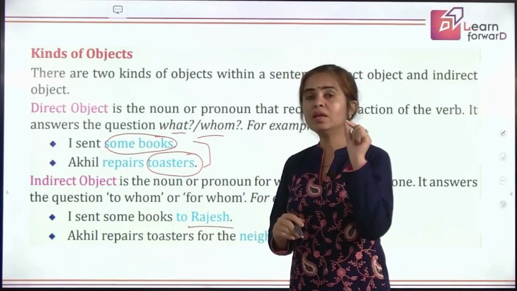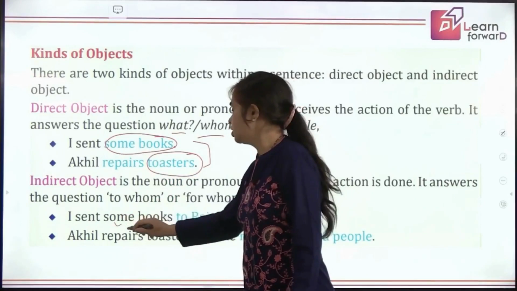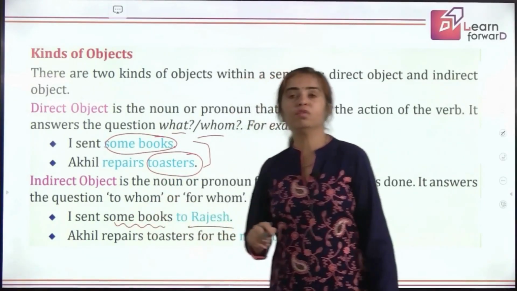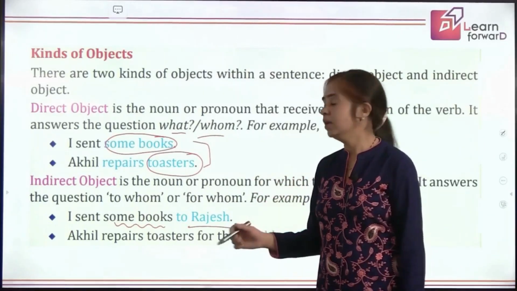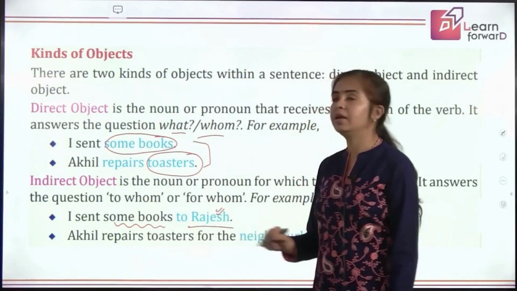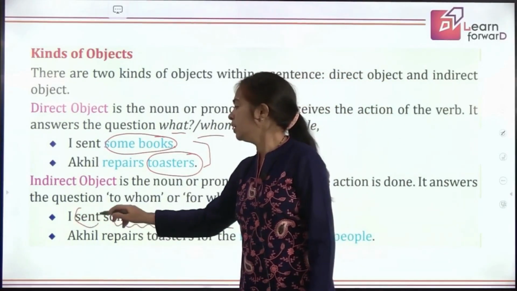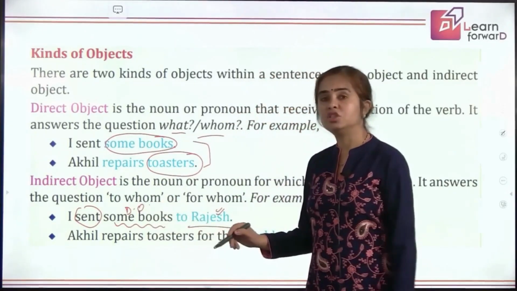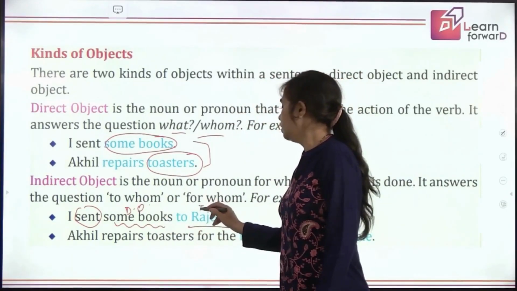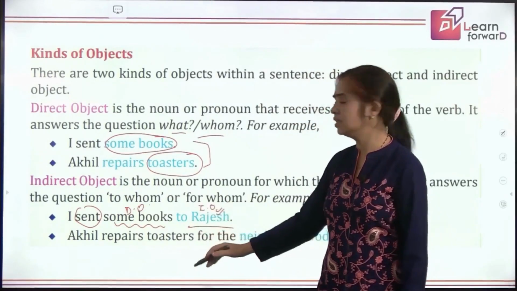So when you are getting an answer to what, that forms the direct object of your sentence for your verb. But when you get an answer to whom, for whom, that gives you the indirect object. So here, when I'm talking about the verb sent, some books is the direct object and Rajesh is the indirect object.